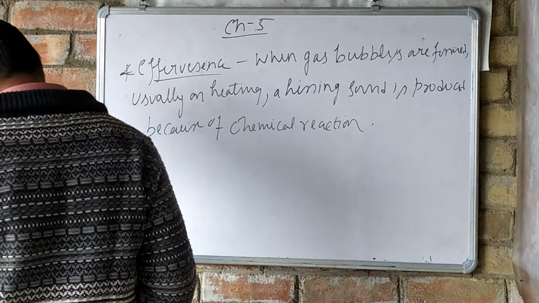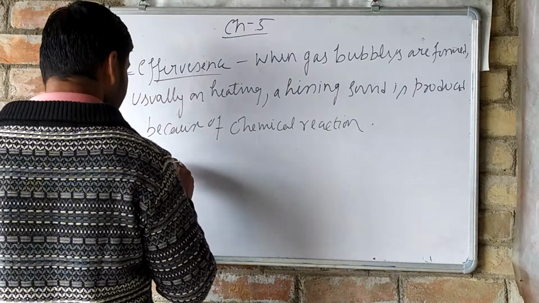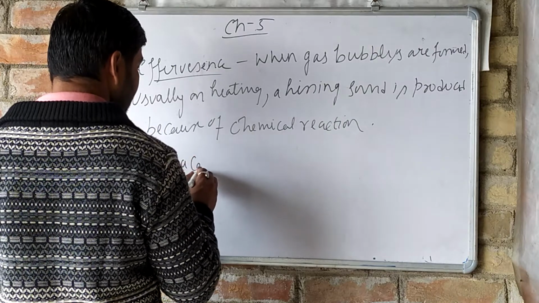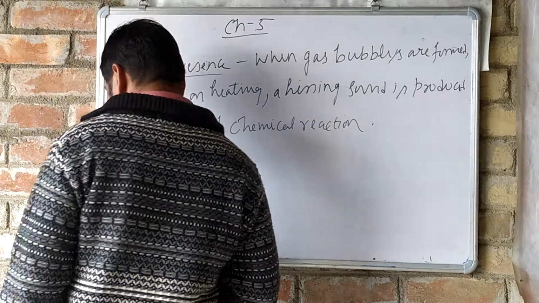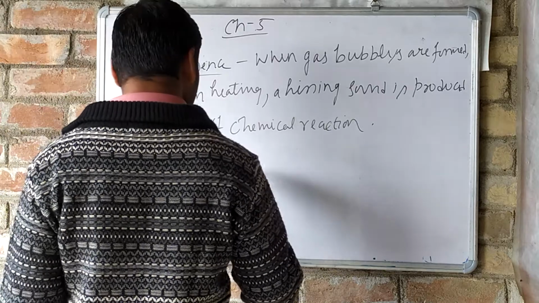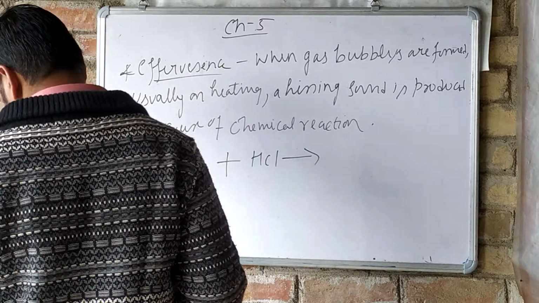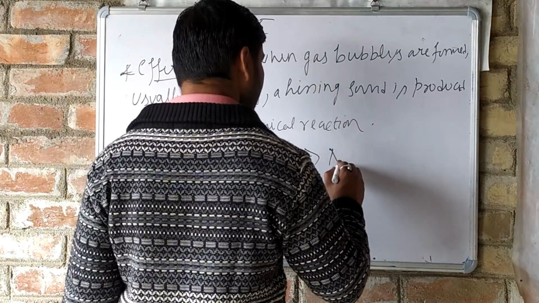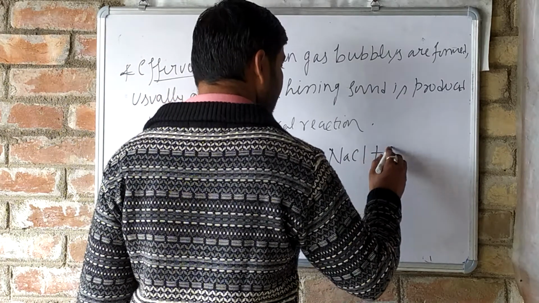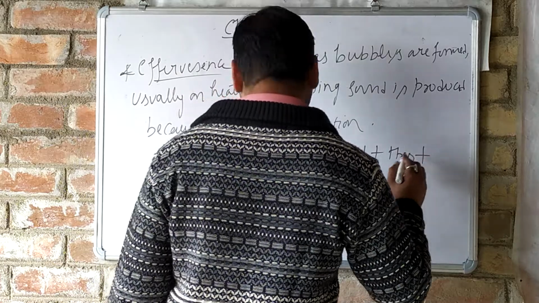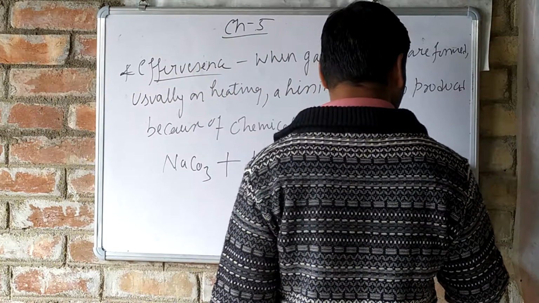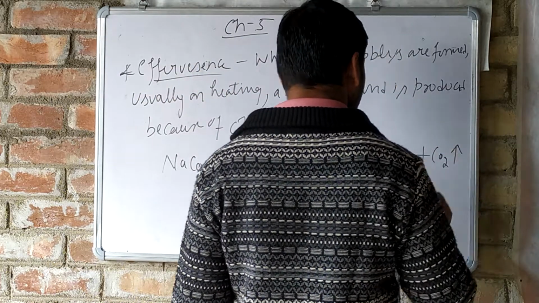For example, sodium carbonate, Na2CO3, on reaction with hydrochloric acid, what happens? It will give sodium chloride, water, and carbon dioxide gas is evolved out.